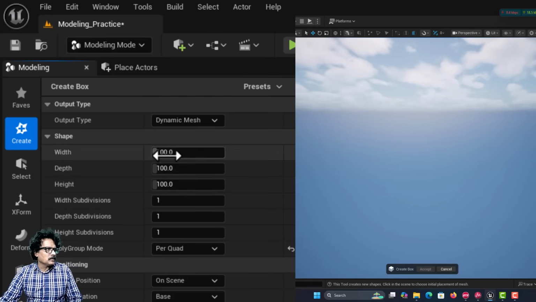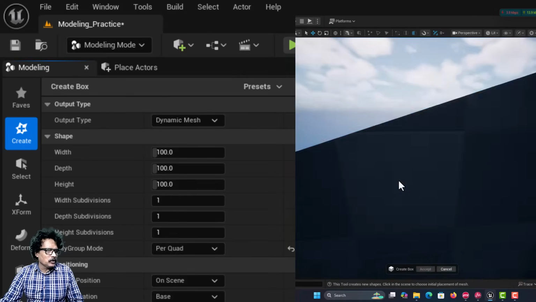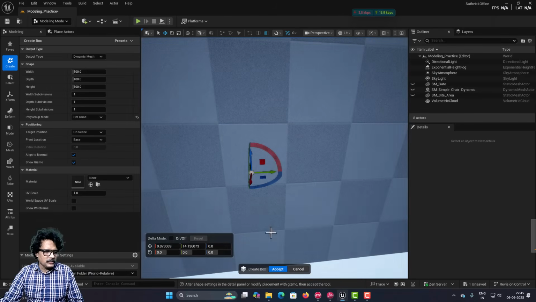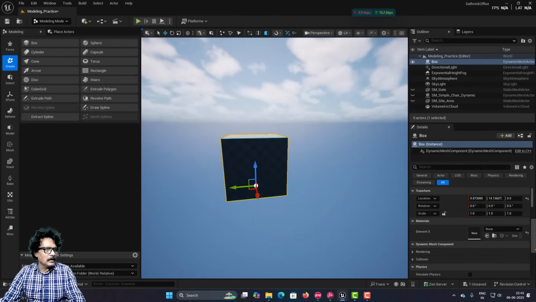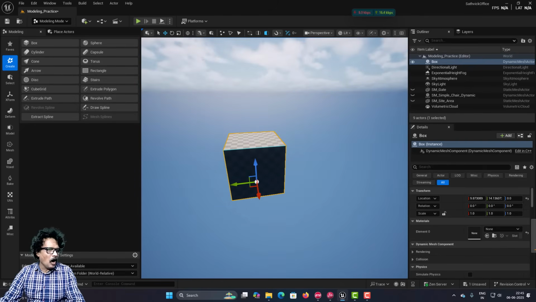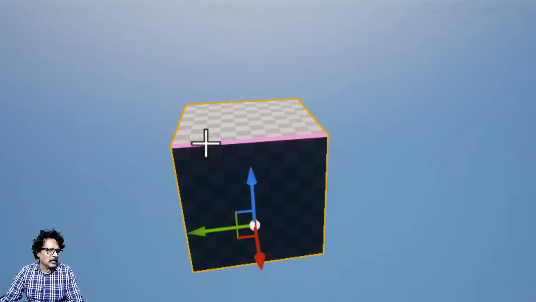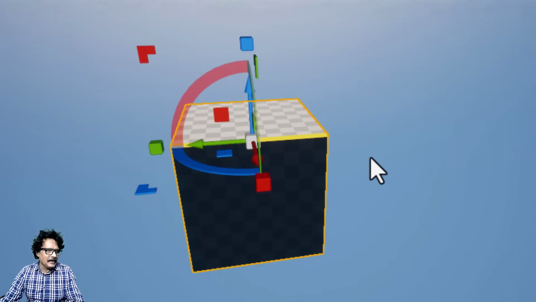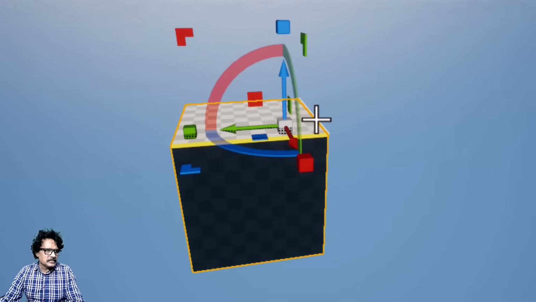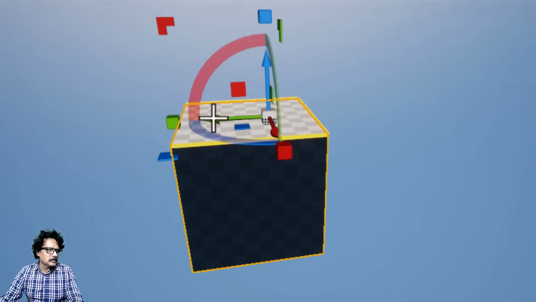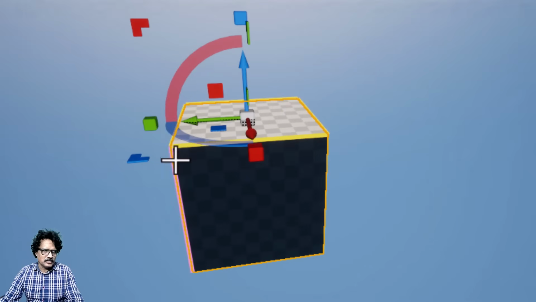I leave the default 100 100 100 and I am going to click here to create a box, and I click accept, E and come up, and now in this box I will come into the edge selection tool, and I am going to select first this top edge with shift pressed, second this edge, third this edge, and fourth this edge. So, I have selected all the 4 edges on the top of this box.